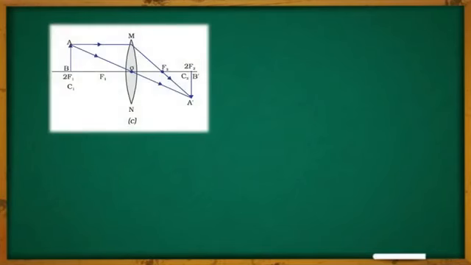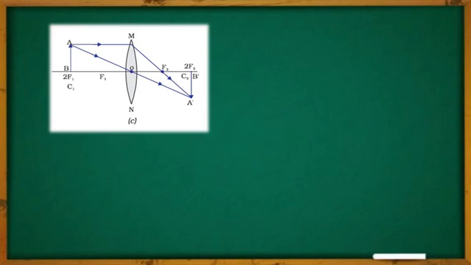This is the case when the object is placed at 2F1. 2F1 means that is the C1 point. So now let us see how the image will be created in this case. The first ray of light, which is moving parallel to the principal axis, after refracting through the lens, is passing through the point F2. Another line, which is coming from the object from point A, moves through the optical center O and remains undeviated.